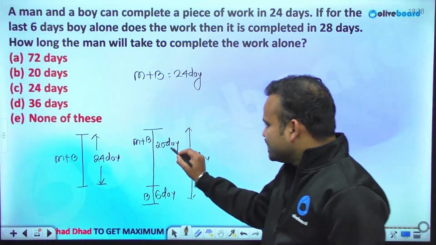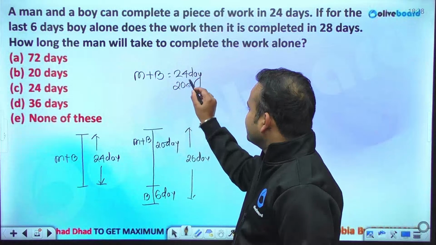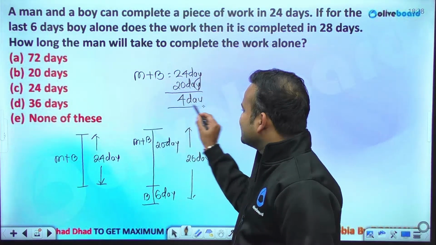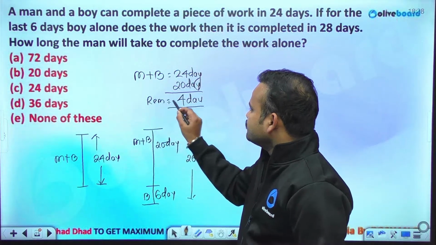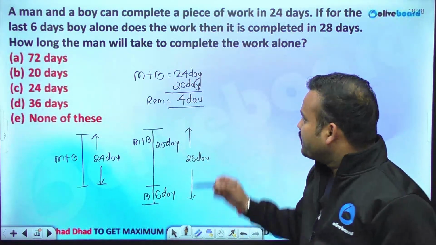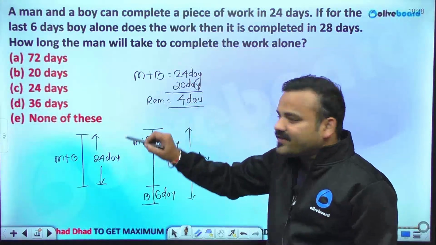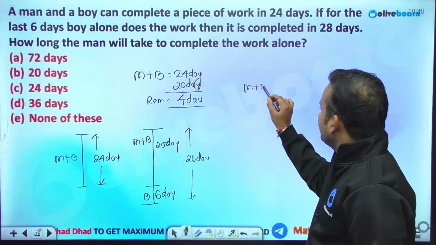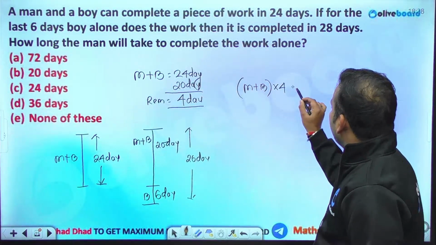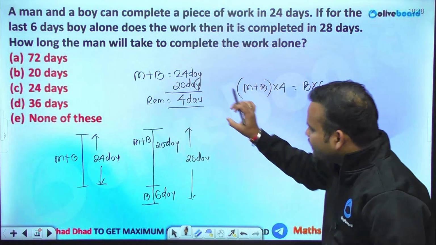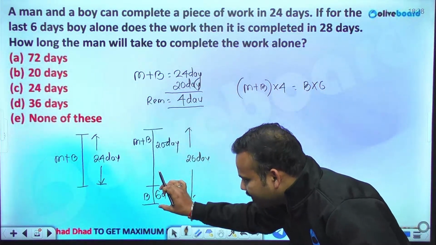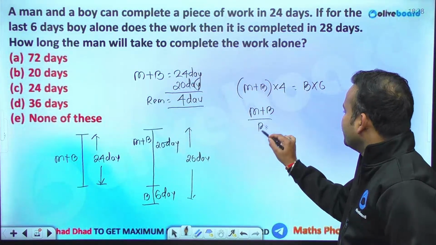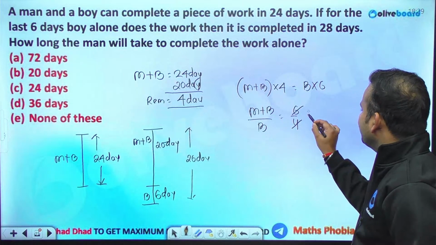So taking this into consideration, if they are working for 20 days, what is the amount of work which is left out? That is 4 days work. This is the part of the work which is being left out. Man and boy worked for 20 days, then man left, and hence the work of 4 days is left. Man plus boy, 4 days work was completed by boy alone in 6 days. So basically we can write the ratio of efficiency of man and boy as 6 by 4, and 6 by 4 is 3 by 2.